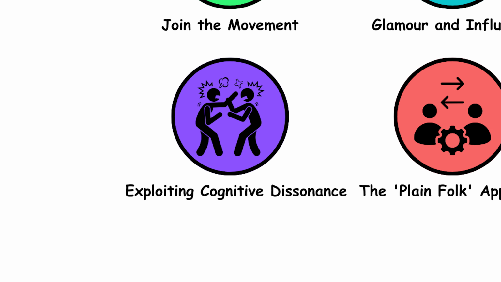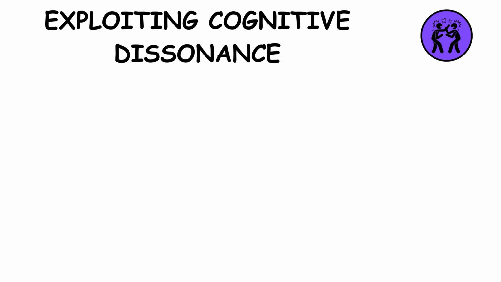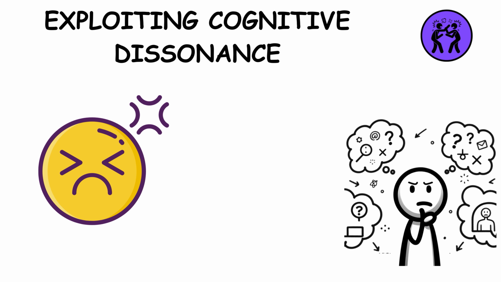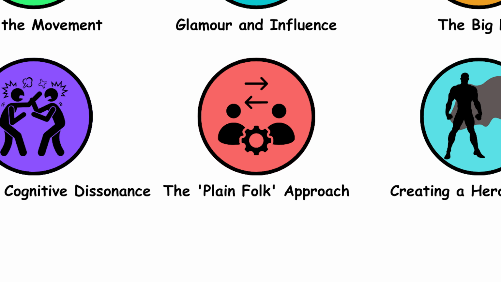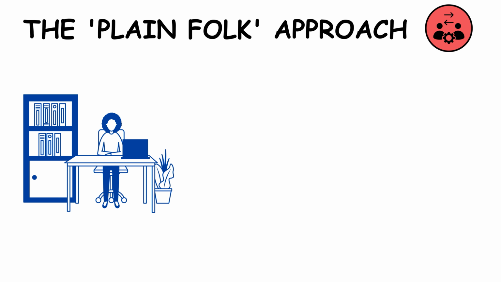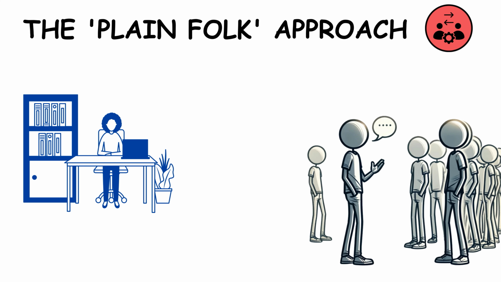Exploiting cognitive dissonance. Exploiting cognitive dissonance creates discomfort. It leverages the tension people feel when their beliefs clash, pushing them towards desired conclusions. The plain folk approach. The plain folk approach uses relatability. It makes leaders and ideas appear ordinary and approachable, building trust and connection with everyday people.